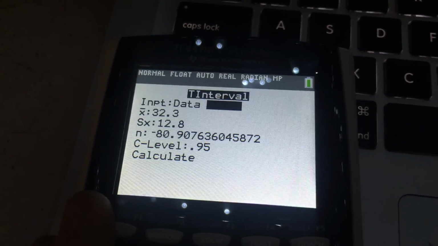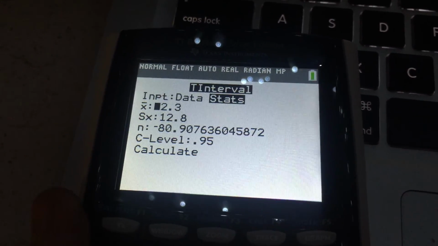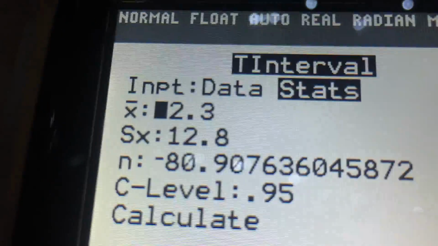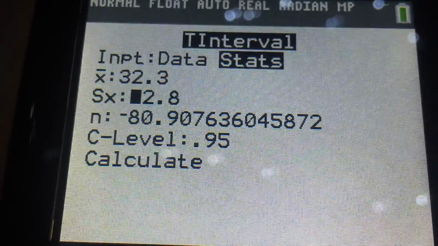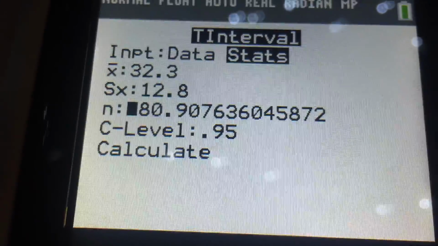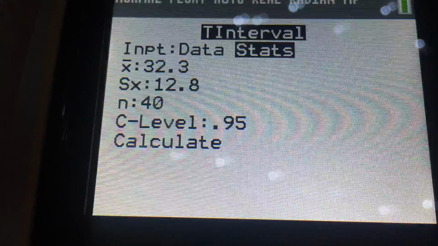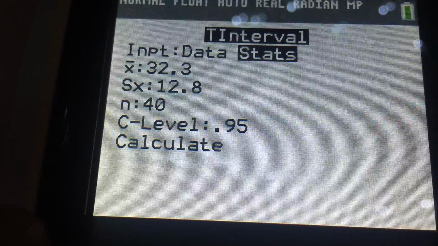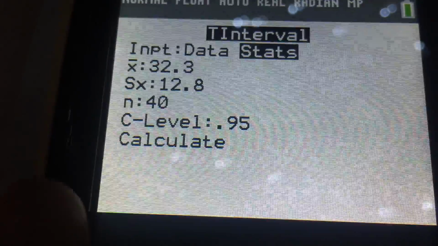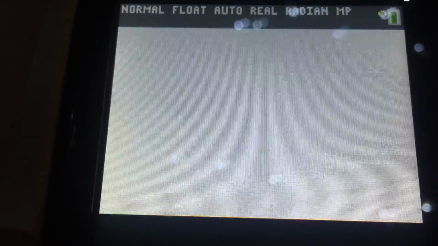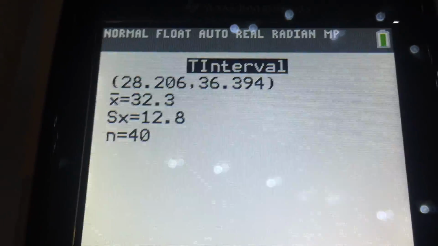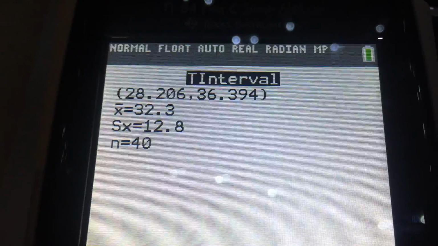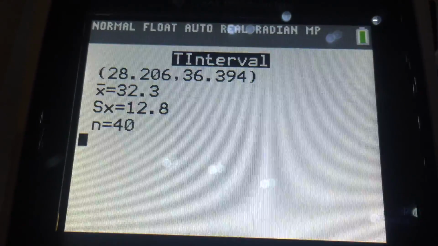And then you click stats, you input every number in there, mean 32.3, standard deviation 12.8, n should be 40, and you calculate a 0.95 confidence interval. You calculate it, and there you have it. 28.206 is your lower bound, and 36.394 is your upper bound.